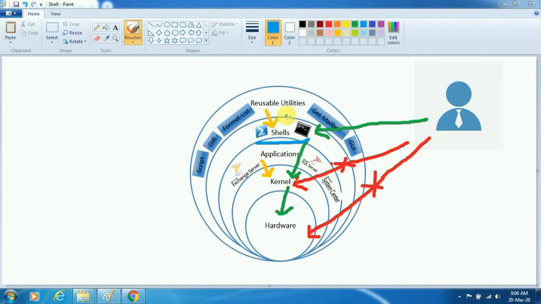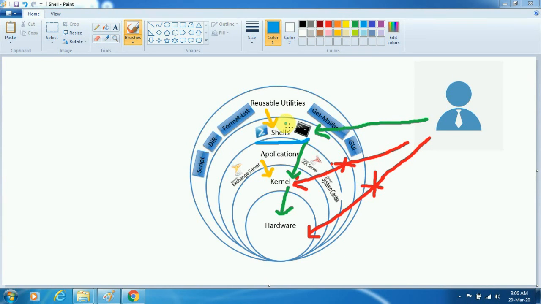And it is mostly of two types. Either the user can use the command line, or the user can use the GUI, and it is specific to the operating system. Some operating systems provide the ability to use both command line and GUI. Whatever operation we can perform using the CLI, the same thing can be done using the GUI.